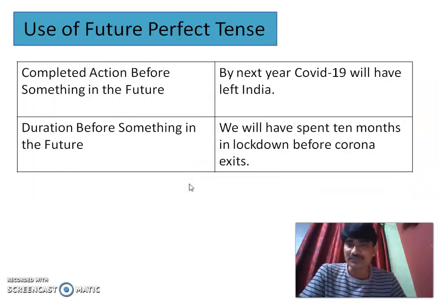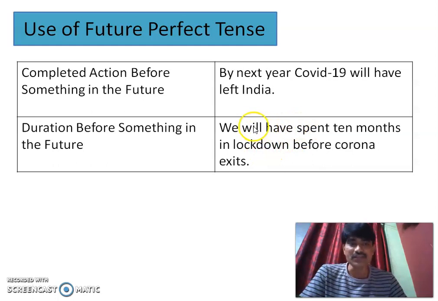So the use of future perfect tense would be a completed action before sometime in the future. So by next year, COVID-19 will have left India, if possible, or it should happen that by next year COVID-19 will have left India, or duration before something in the future. We will have spent 10 months in lockdown before Corona exists. I don't know whether it is 10 months or maybe 5 months or 4 months. I don't know, but I have simply given you one possibility over here and used future perfect tense.